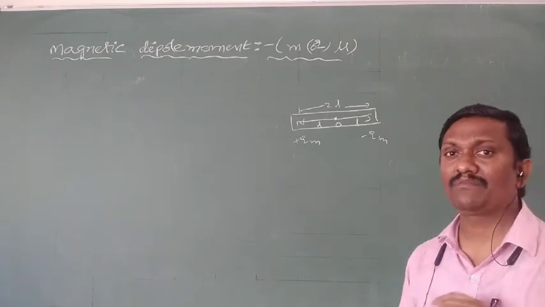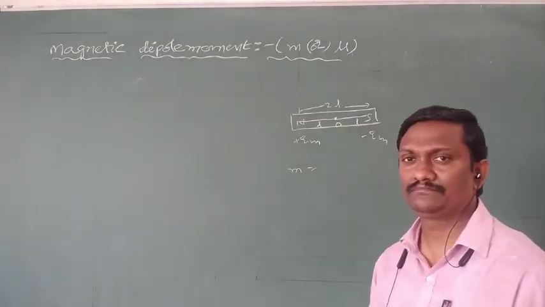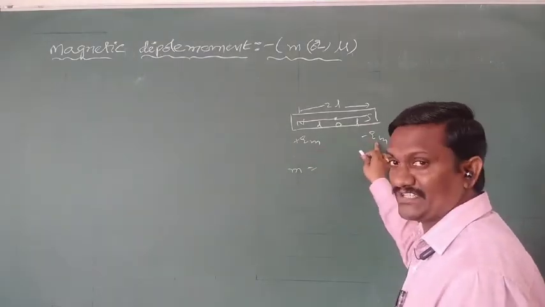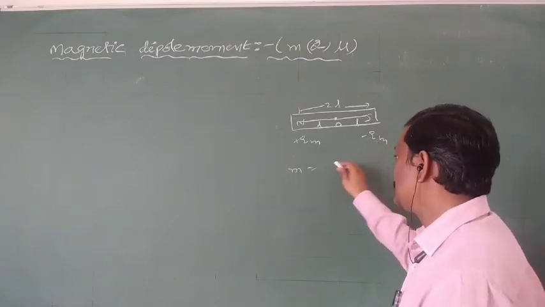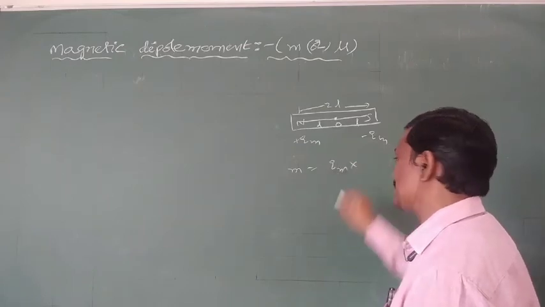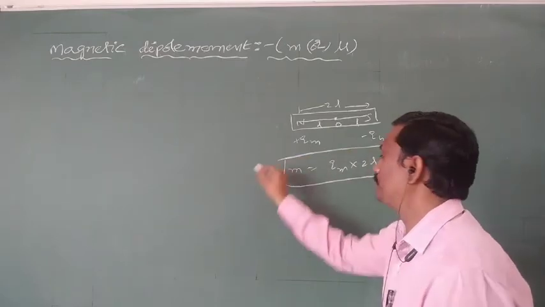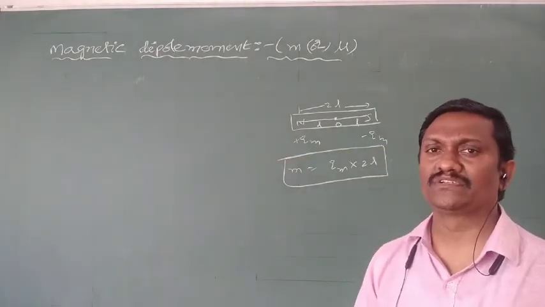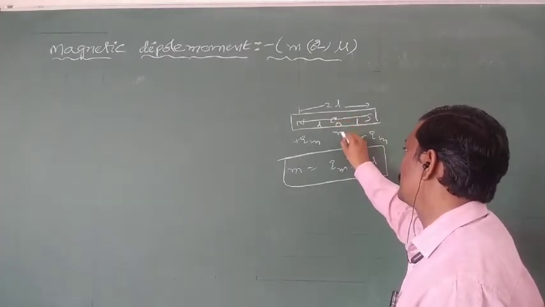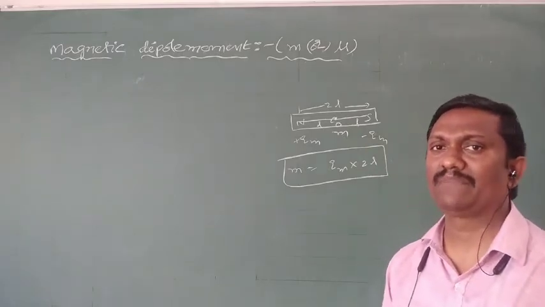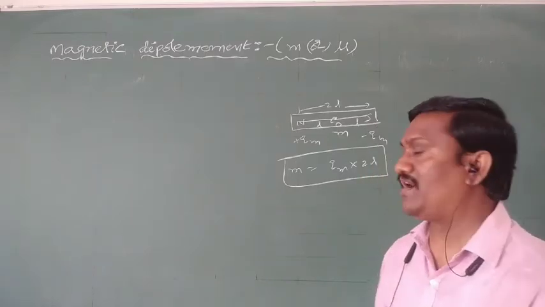In the case of a bar magnet, the magnetic moment is defined as the product of either pole strength, positive or negative, whatever it may be, and the magnetic length. So that is called the magnetic moment. The direction of magnetic moment is always from the south pole to the north pole inside the bar magnet. So that is about magnetic moment in the case of a bar magnet.